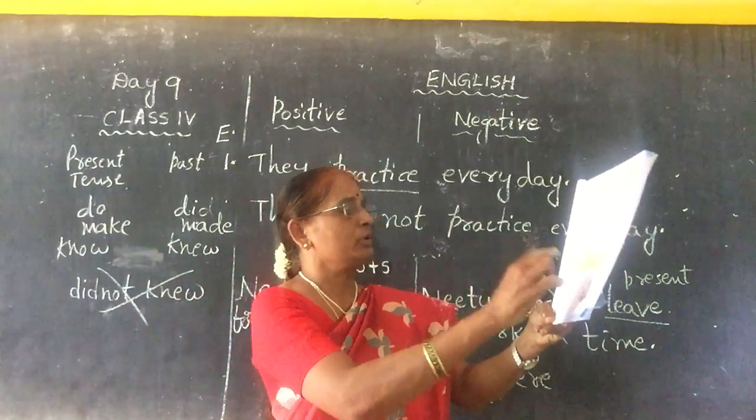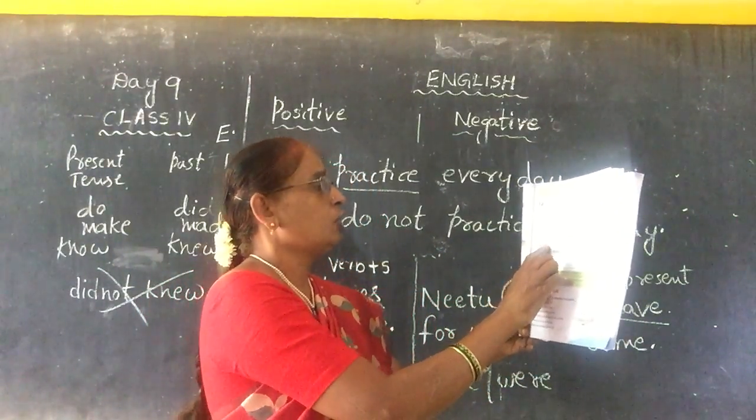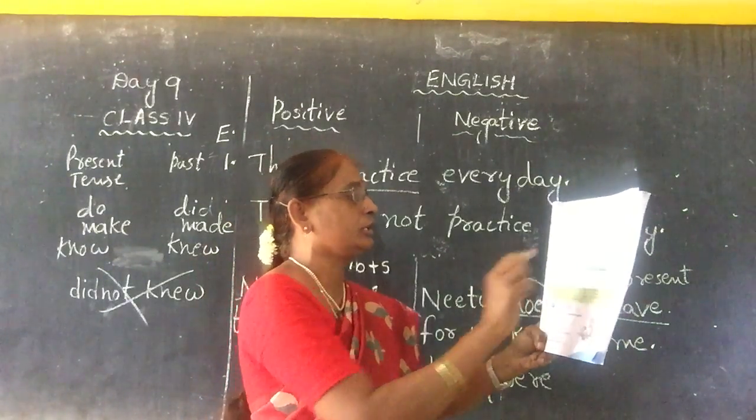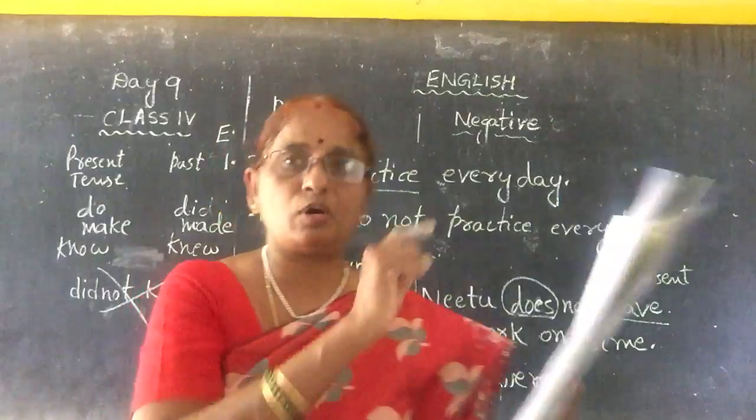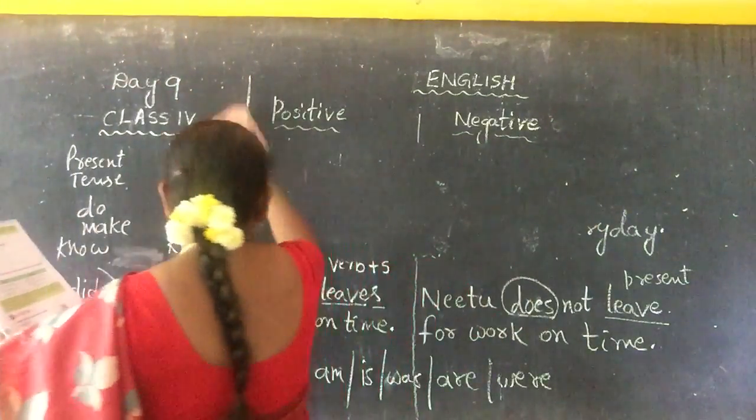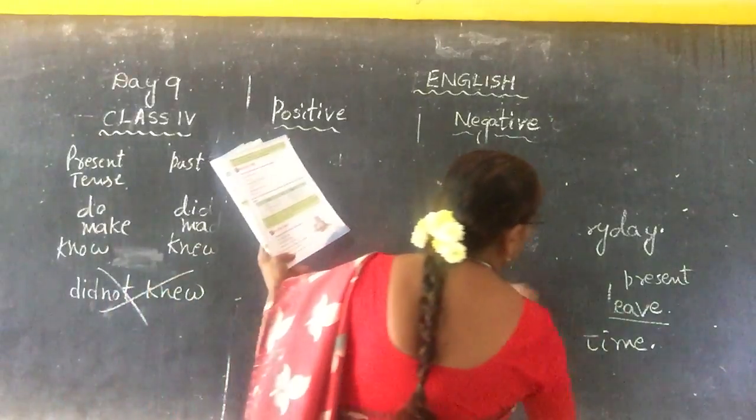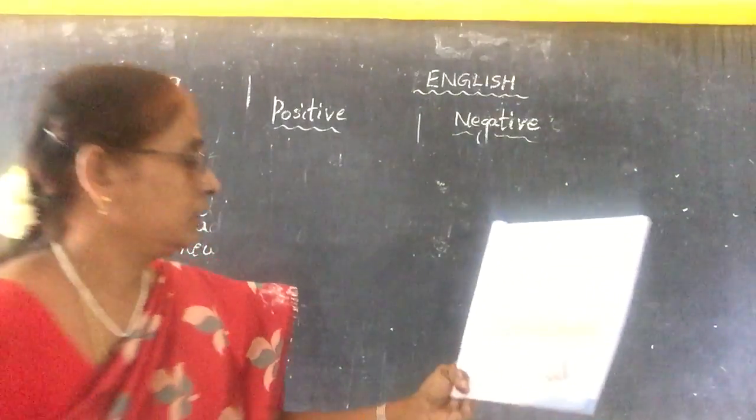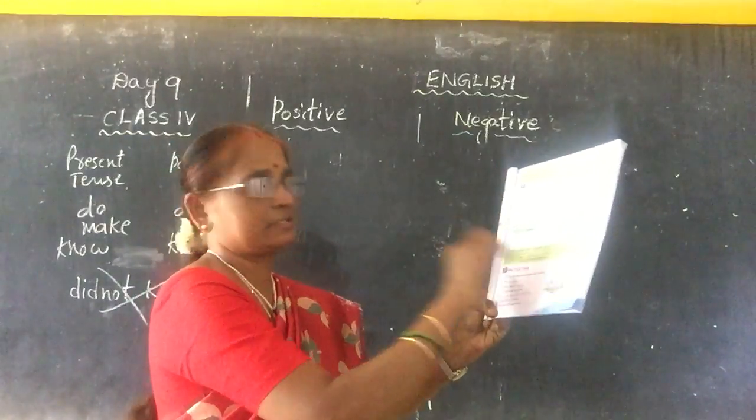Okay, next, coming to one more table here. Now look at the following sentences and notice how positive sentences can be changed into negative sentences. This is one more table. Explanation and exercise will be there.